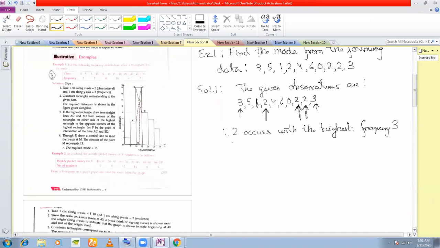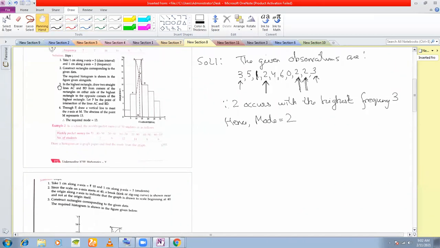Because 2 occurs 3 times. Hence, mode is equal to 2. That's it. You have already done this in class 9, I think. No, you have not done this. Sorry. You have done mean and median. Mode you haven't done. But mode is very easy.